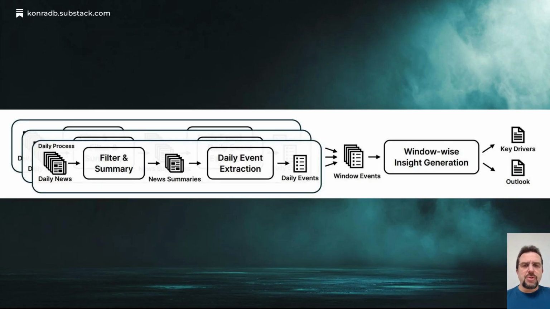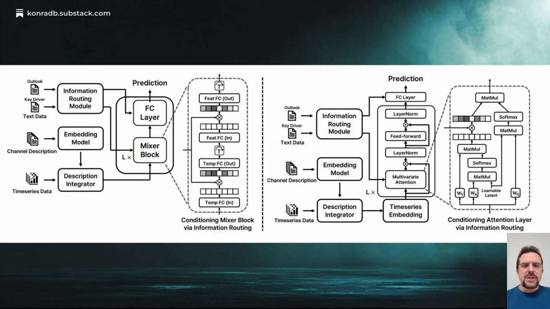You cannot just feed raw newspapers into a math equation. There is too much noise. Figure 5 shows our refinery. We use a large language model like a sieve. First, we filter out the junk. Then, we identify the specific events of the day. Finally, we ask the LLM 2 questions. What is driving the market right now? Key drivers. And what do you think will happen? Outlook. We distill millions of words down to these potent, concentrated signals before we even let the forecasting model touch them.